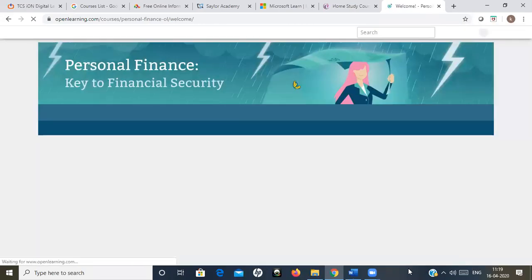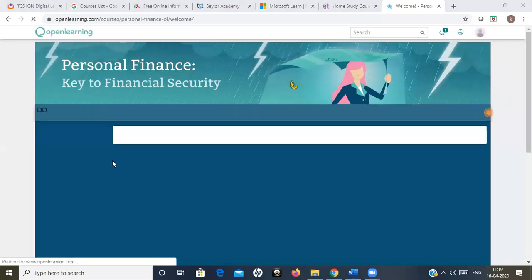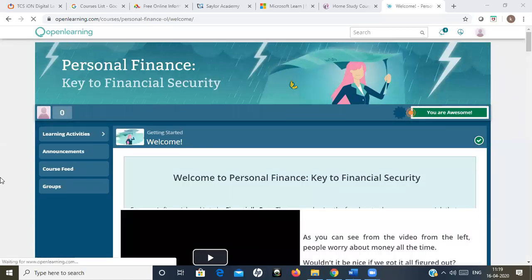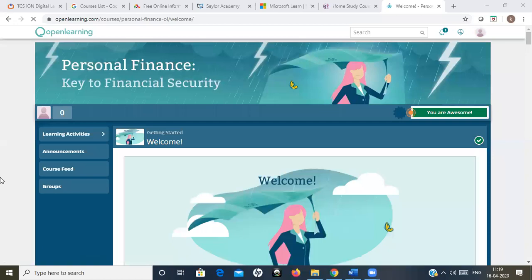In Open Learning also, there are some courses where if you complete the course, they give you a free e-certificate. Most of the courses are related to management, but computer-related courses are also there, and some courses related to Windows or Office are also available. So you can use those and complete those courses. After completion of a course, an e-certificate will automatically be generated in your login, and you can download that e-certificate. The course content in Open Learning is very good, where we can easily learn.